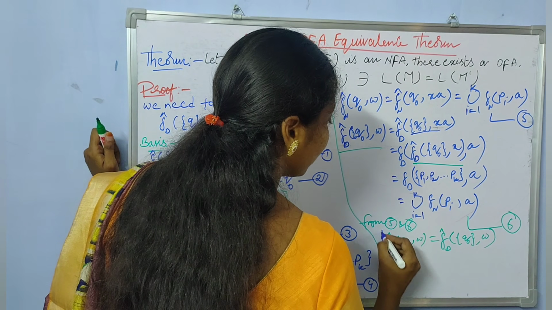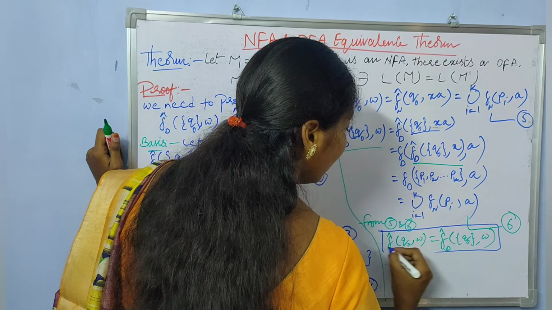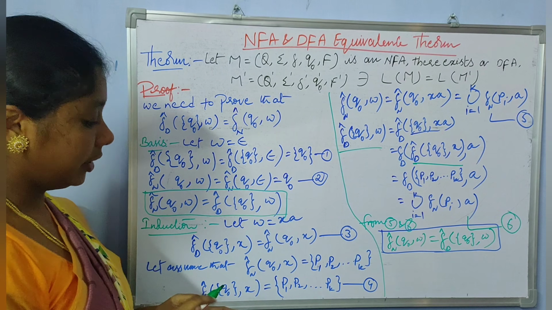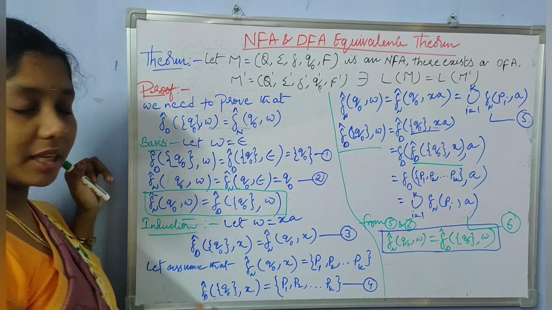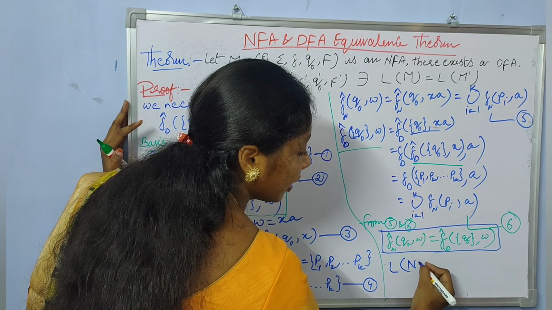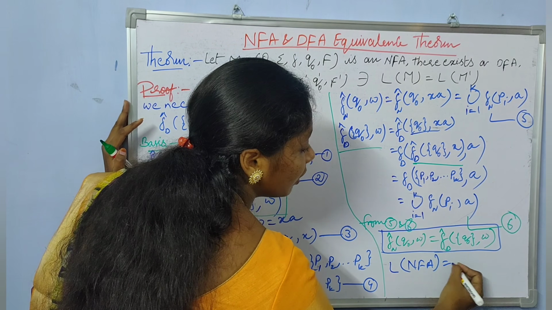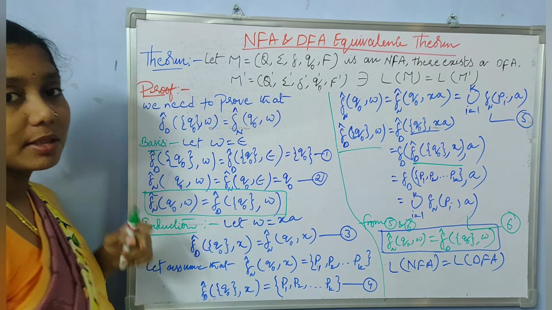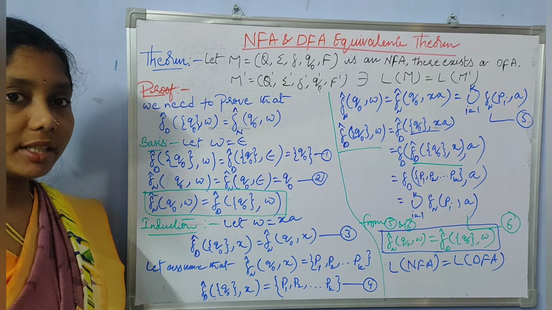So from this we can say that the strings accepted by the NFA are also accepted by the DFA, and also from this we can say that the language of the NFA is equal to the language of the DFA. So this is the NFA and DFA equivalence theorem.